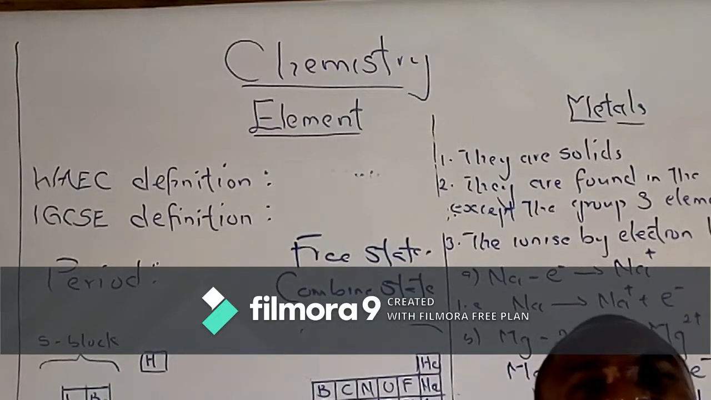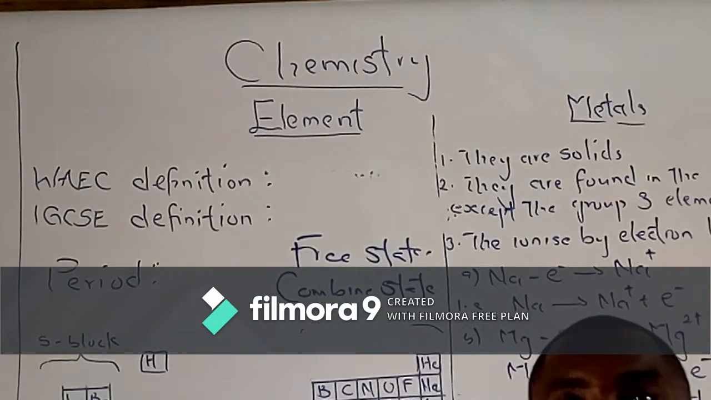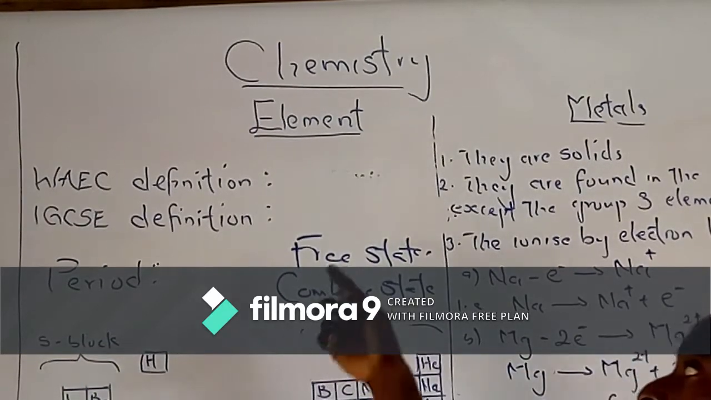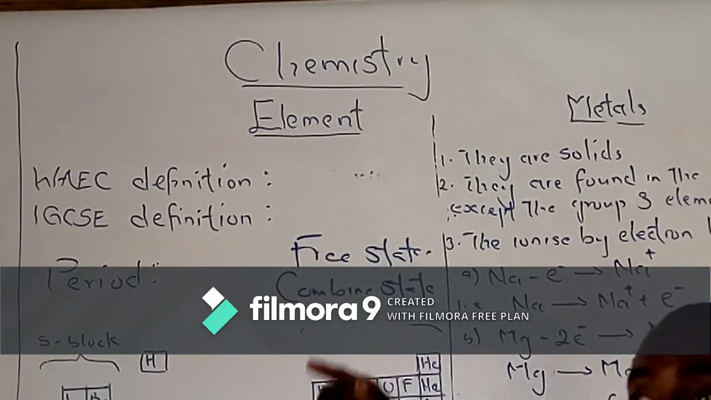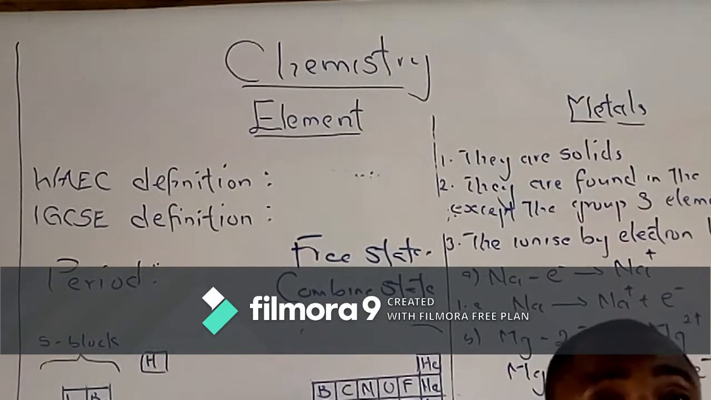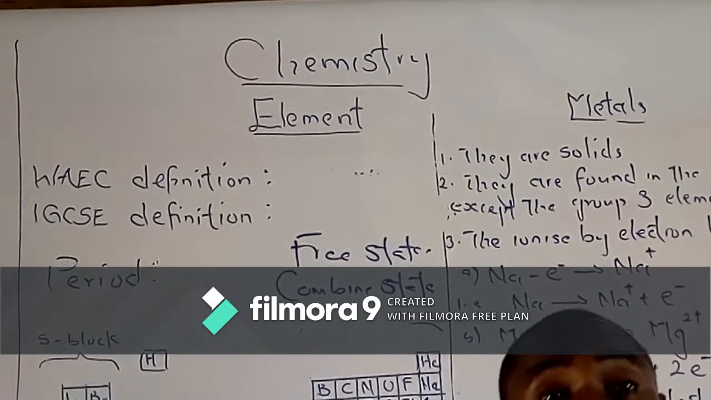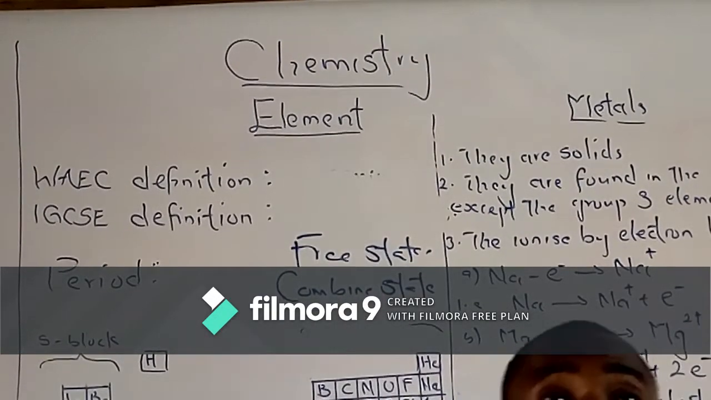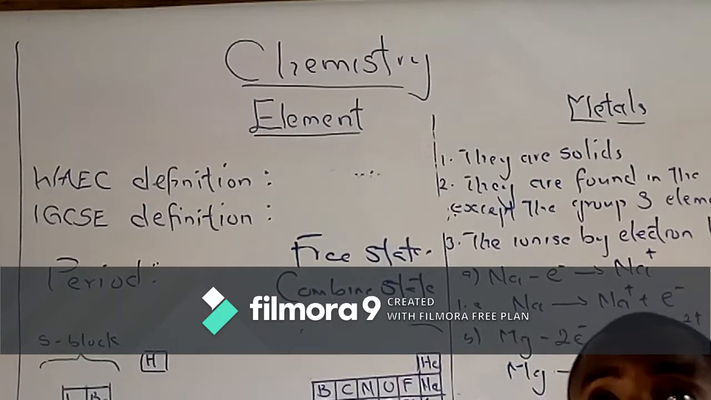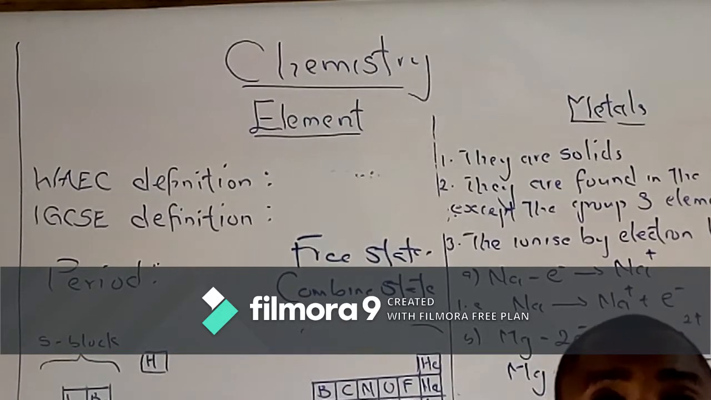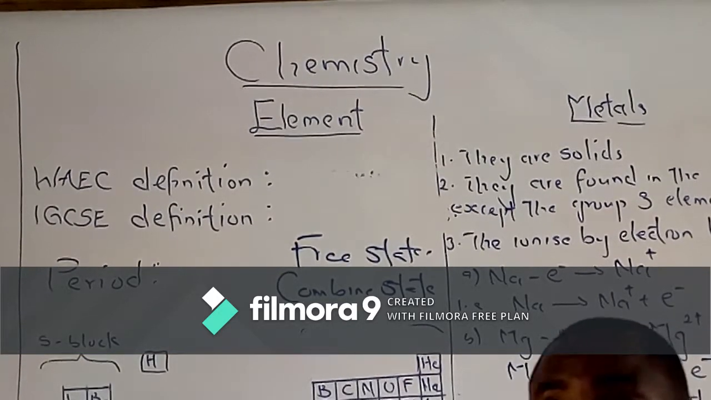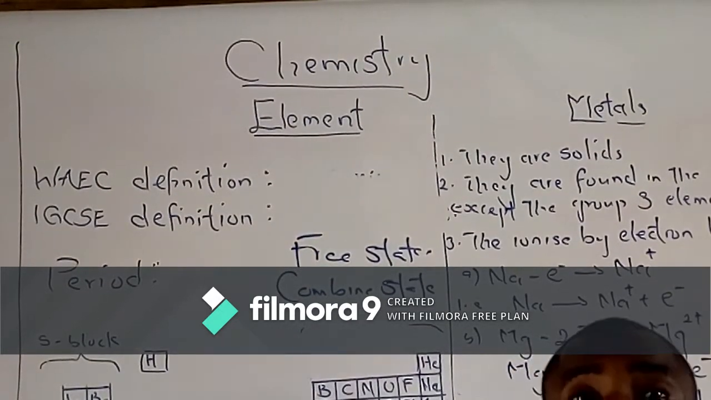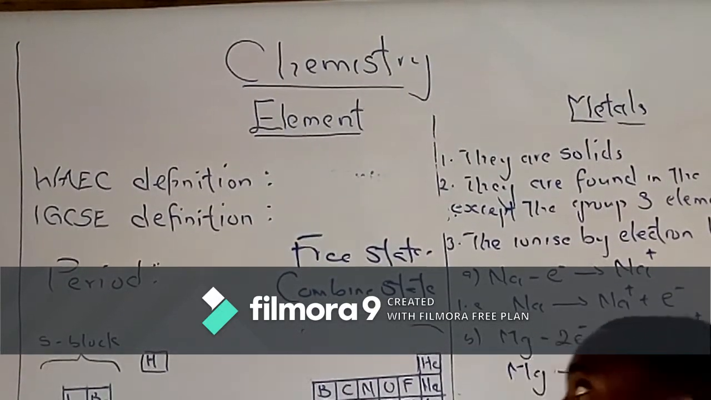Elements that are inactive, they are not very active, are always found in free state. It means if you bring any other element by its side, they will never react with such elements. Such elements are found in free state. An example of such elements are elements in group 0, the noble gases: helium, neon, argon.